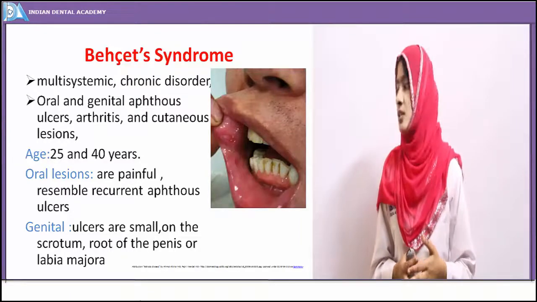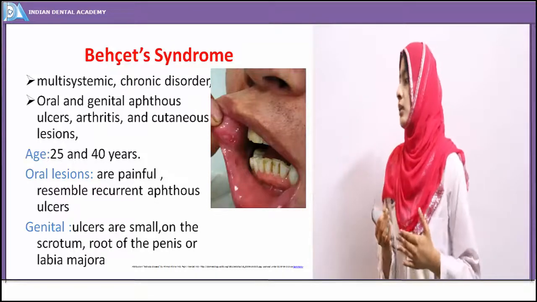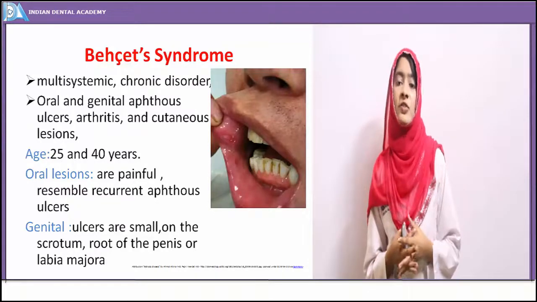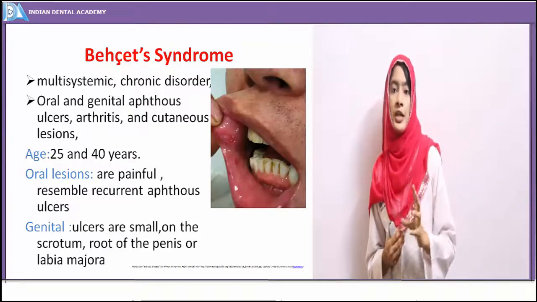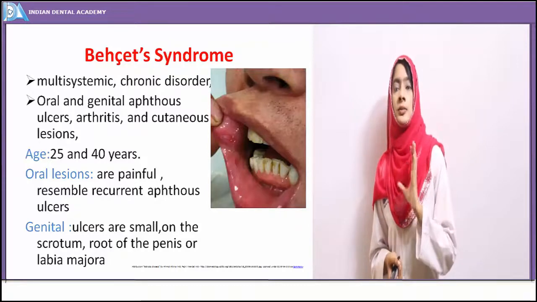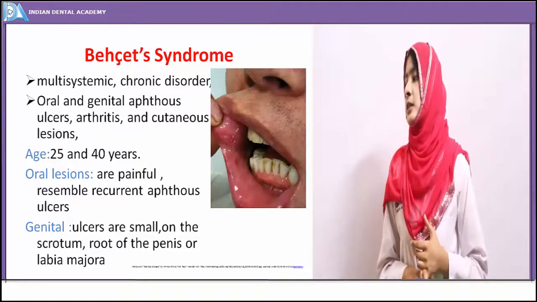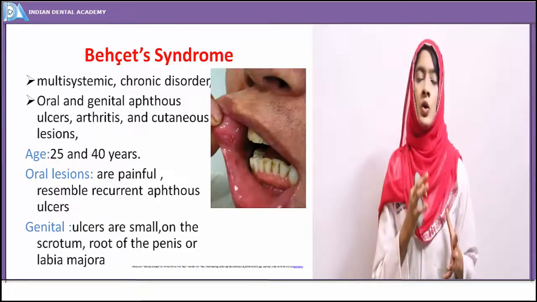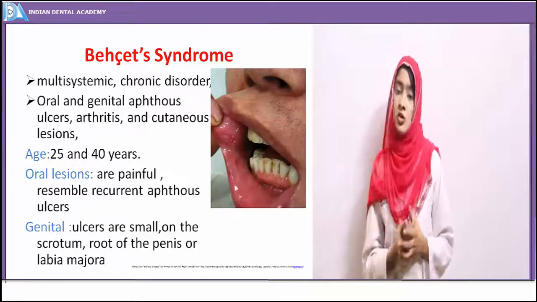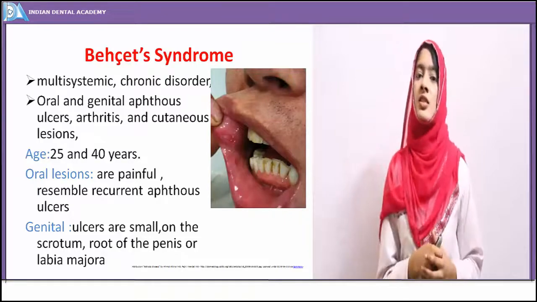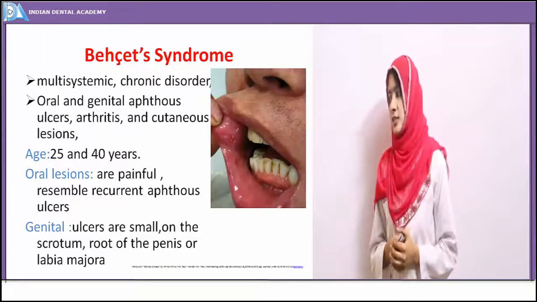So how are the oral ulcers? The oral ulcers are nothing but the presentation of the recurrent aphthous minor ulcer. The ulcers are very painful. They show an erythematous halo with a fibrinopurulent exudate in the center, and they are very painful to touch, and difficulty in swallowing and eating may be encountered by the patient. So that's about the oral lesion. Oral lesions may be seen at any site, like the lips, buccal mucosa, labial mucosa, soft palate, and even the fauces, facial pillars, and pharynx.